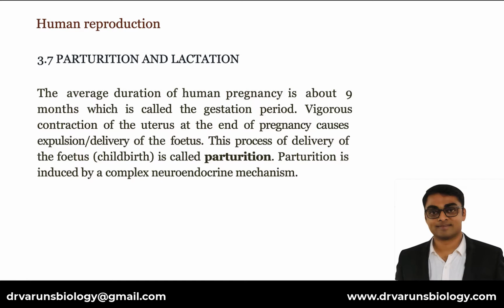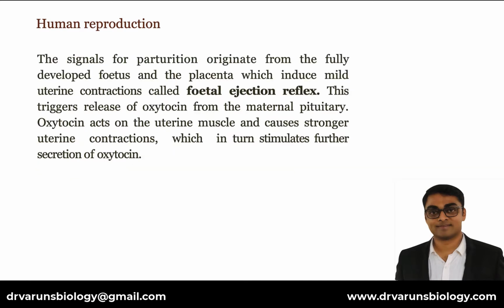Parturition and lactation. The average duration of human pregnancy is about 9 months, which is called the gestation period. Vigorous contraction of the uterus at the end of pregnancy causes expulsion or delivery of the fetus. This process of delivery of the fetus, that is childbirth, is called parturition. Parturition is induced by a complex neuroendocrine mechanism.